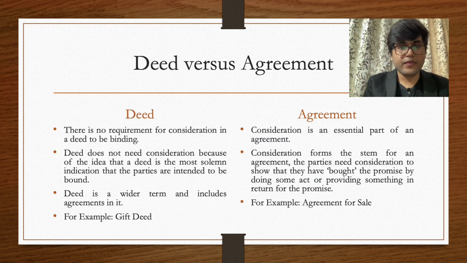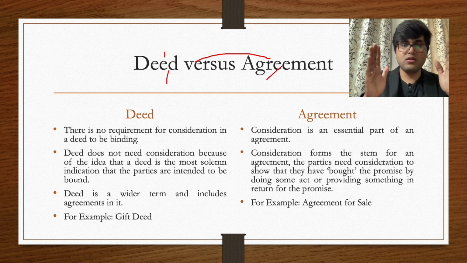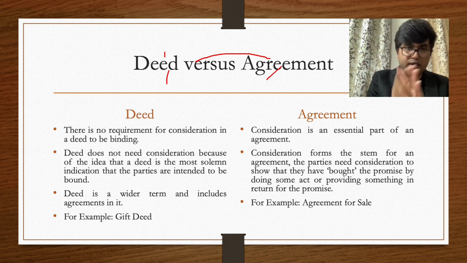Moving forward, deed versus agreement. It has happened in the past that people tend to confuse the terms deed and agreement. They think that these terms are the same. First of all, I would like to tell you that deed is a wider term. Deed is a wider term and agreement is a part of deed. Not all deeds are agreements, but all agreements are part of deeds. So as you can see, deed has a wider horizon. On the other hand, agreement is a part of it.